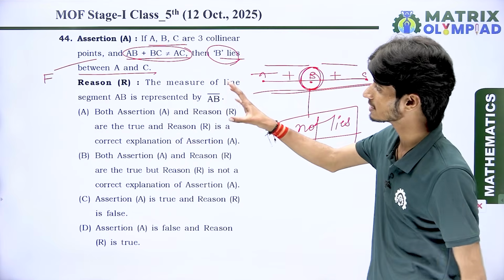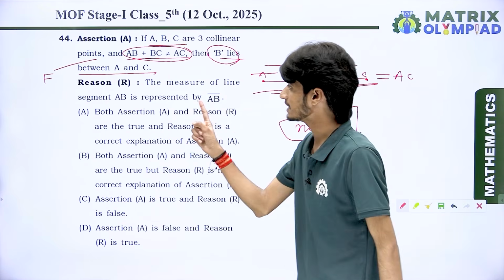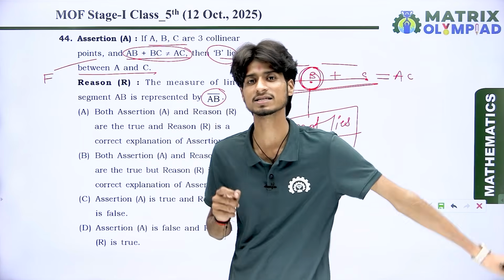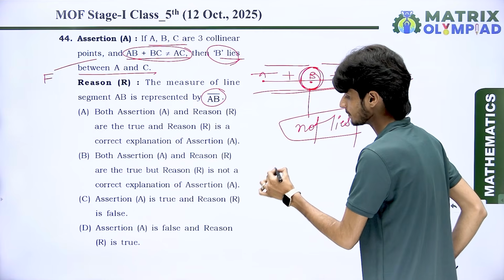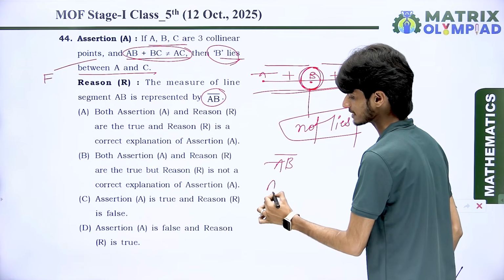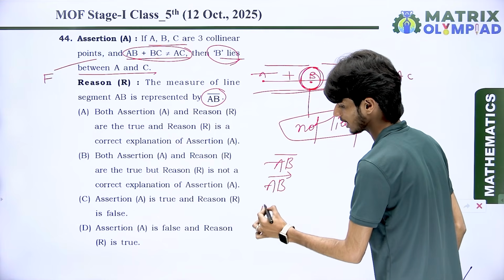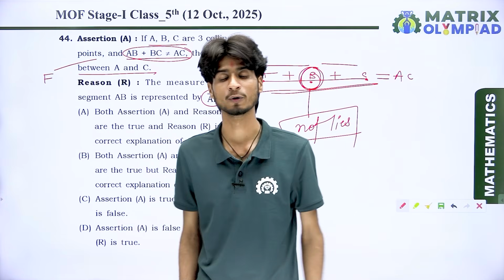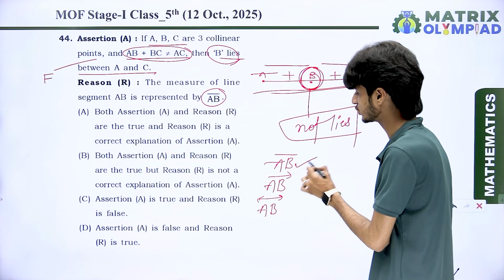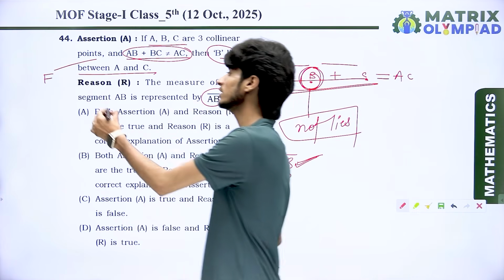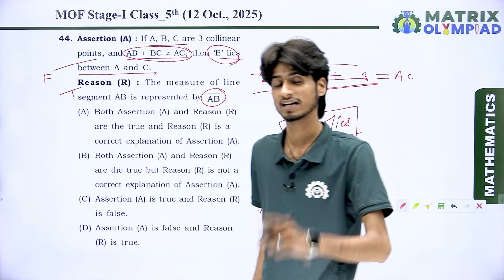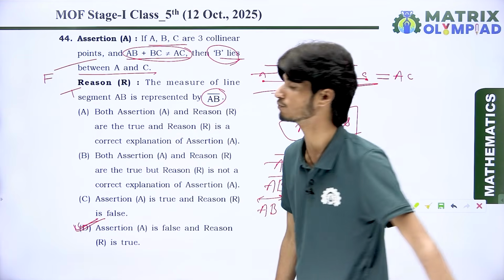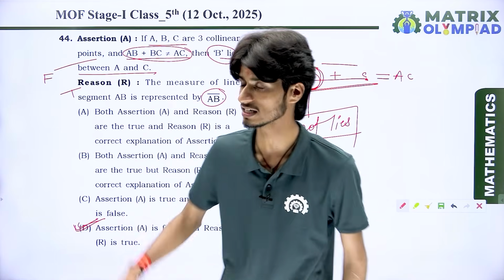Next, come to the reason R. The measurement of line segment AB is represented by AB. Yes, this is correct. You know very well how to represent a line segment like that, how to represent a ray like that with an arrow sign, and how to represent a line with arrows in both directions. It means this is the proper representation for the measurement of a line segment. So the reason is true, but the assertion is false. So assertion A is false and reason R is true. This is option D. So the correct answer is D for this question.